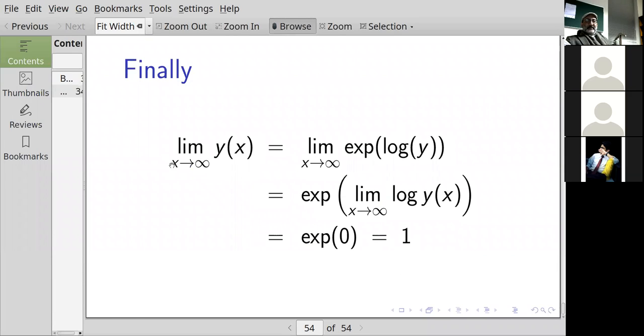Okay, so the limit as x goes to infinity of y of x is the limit as x goes to infinity of the exponential of the logarithm of y. Exponential is continuous, so pull in the limit sign. And the limit that we just found was 0, so this is exponential of 0, which is equal to 1.